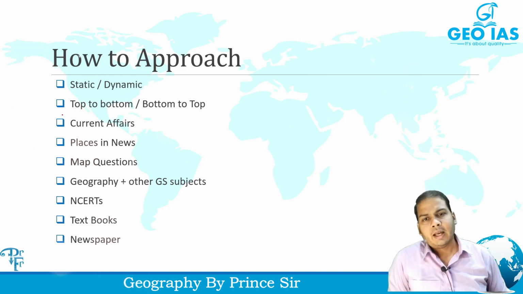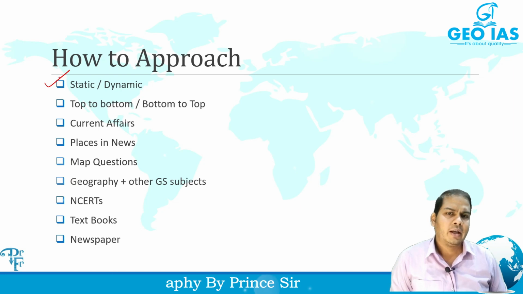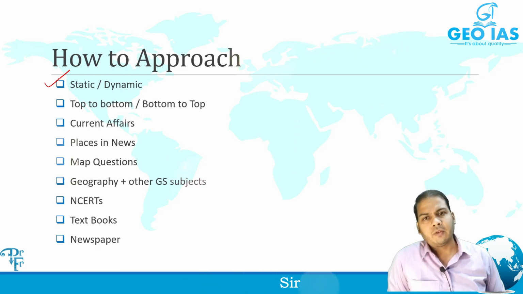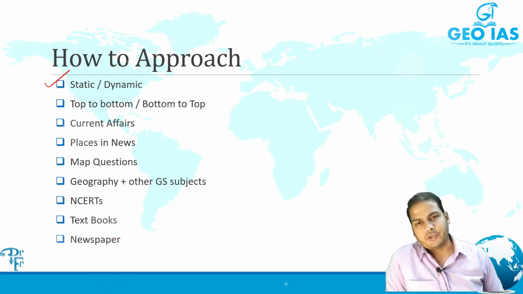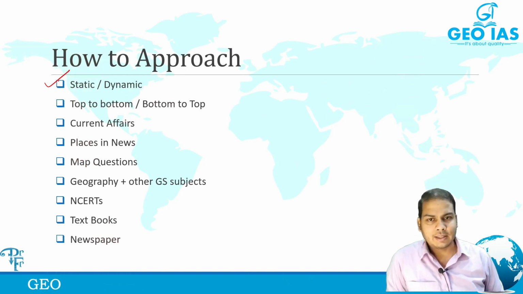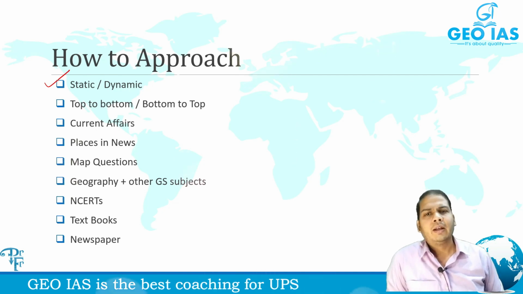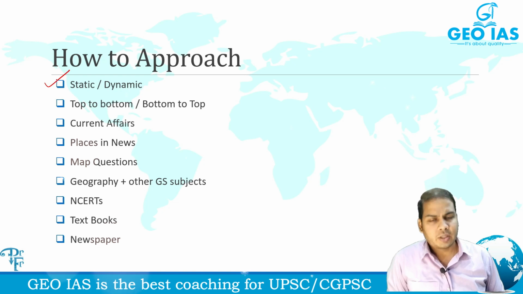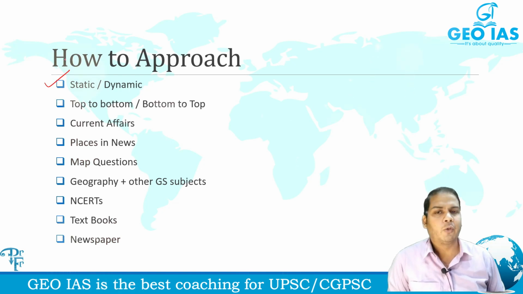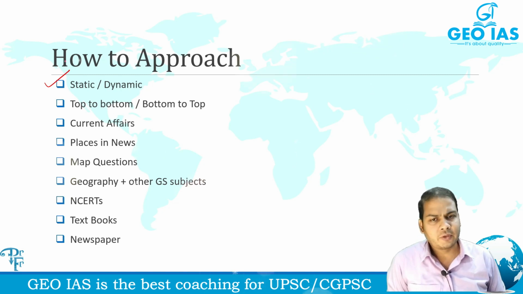We'll see this subject, whether it is static or dynamic. Because any subject may be static, it may be dynamic. If the subject is dynamic in nature, we will have to have a different approach. Static or dynamic means the theory which has already been established, the things which are never going to change, like certain theories, Alfred Wegener's continental drift theory. These theories are never going to be changed.